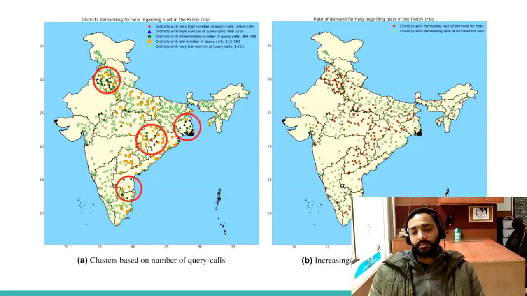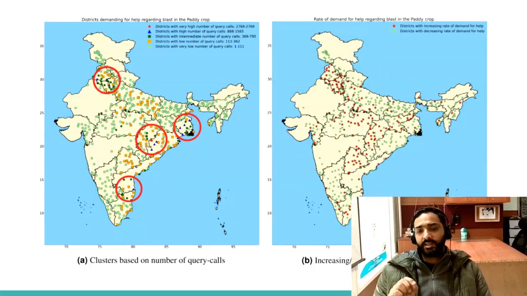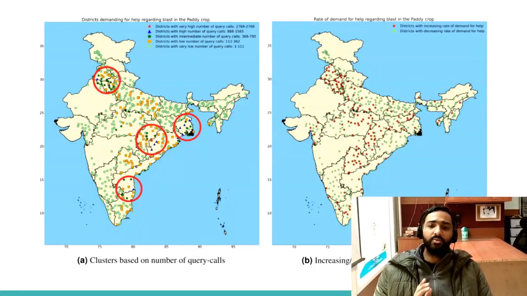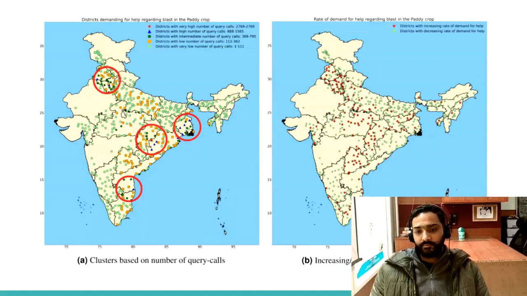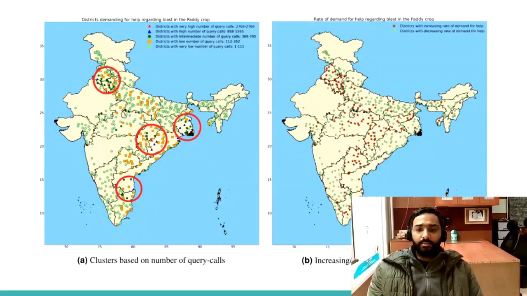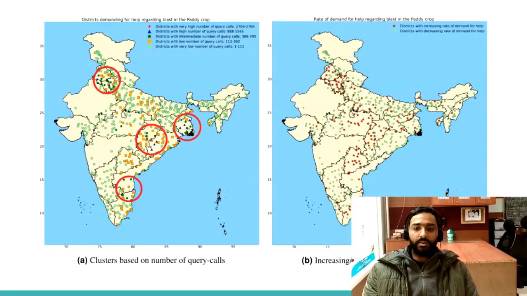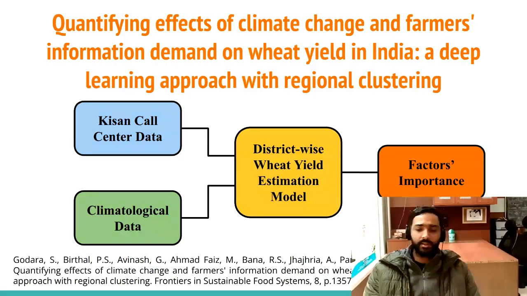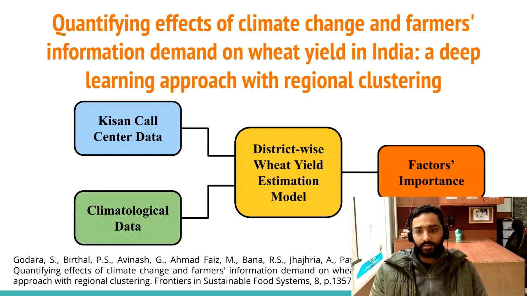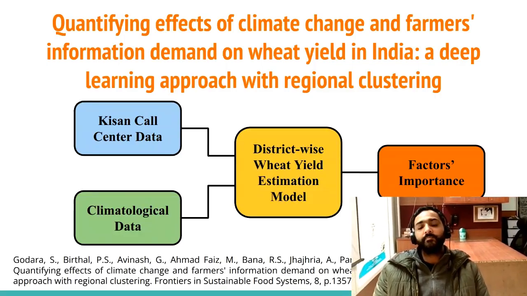The red stars show the districts where the issue is increasing over the past years. So this is one application of the analysis of the Kisan Call Center data. The whole analysis is given in the paper that we will discuss after a couple more analyses.